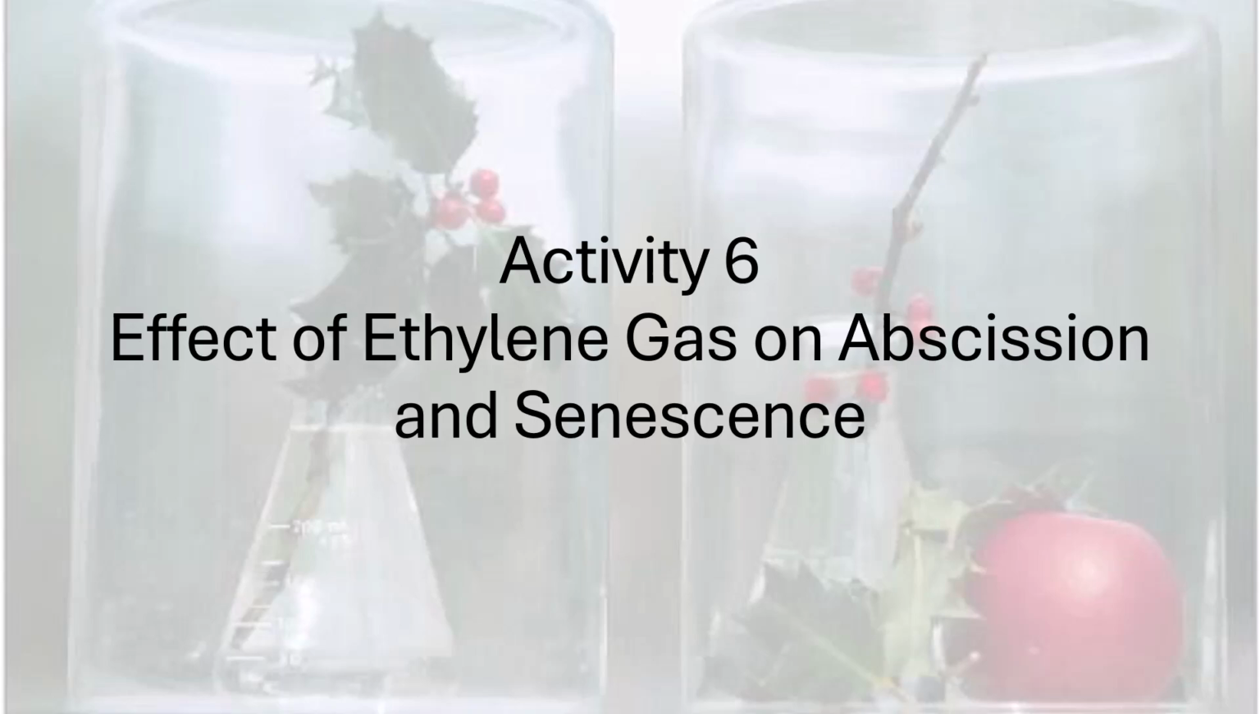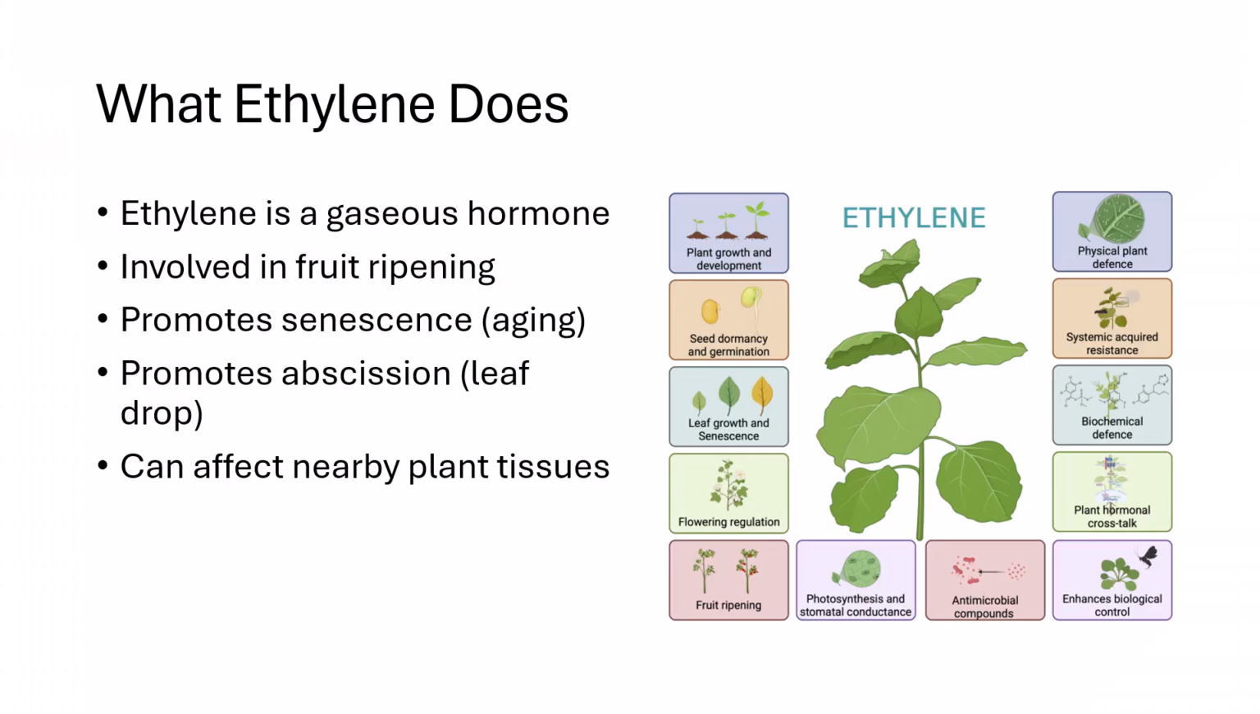In this activity, we're going to look at ethylene, which is unique among plant hormones because it's a gas. Ethylene plays a major role in fruit ripening, senescence, and abscission. You'll see how a natural source of ethylene, a ripening apple, can influence aging and leaf drop in nearby plant tissue.